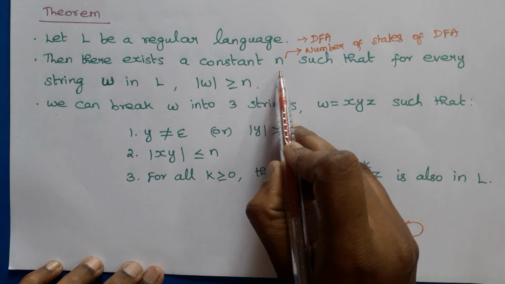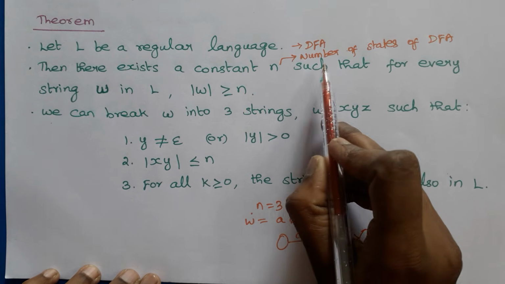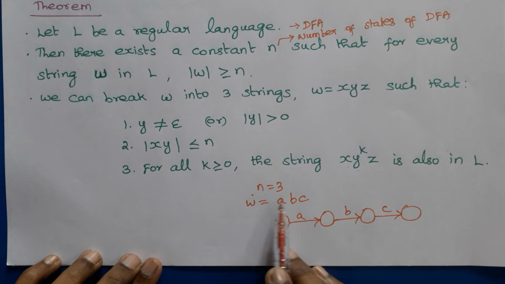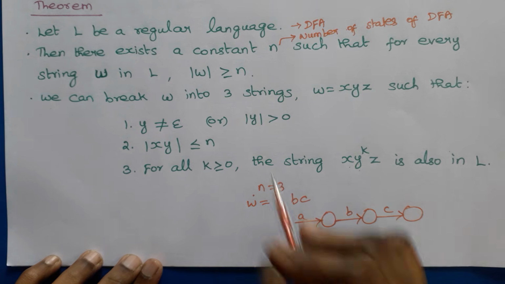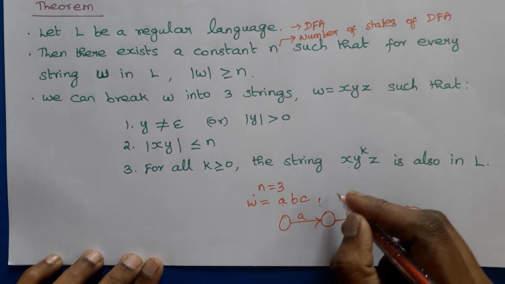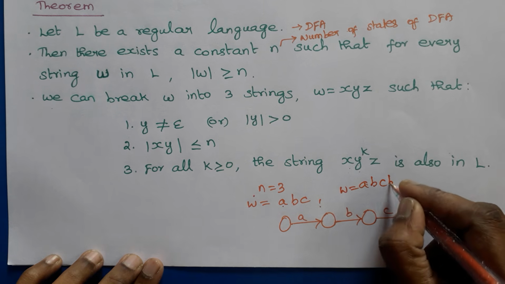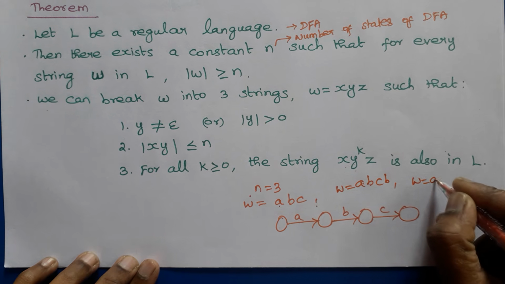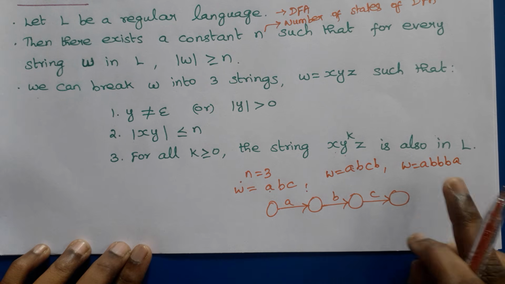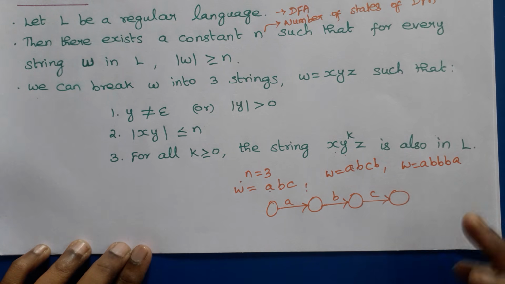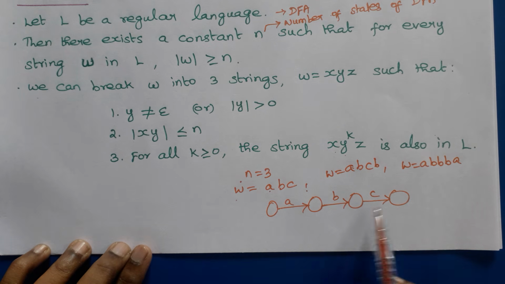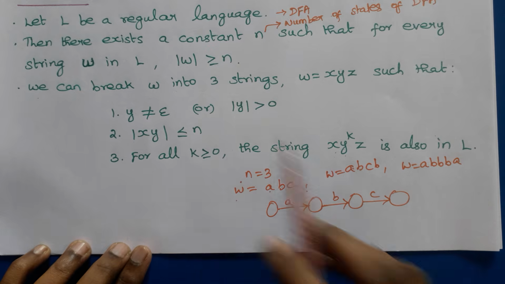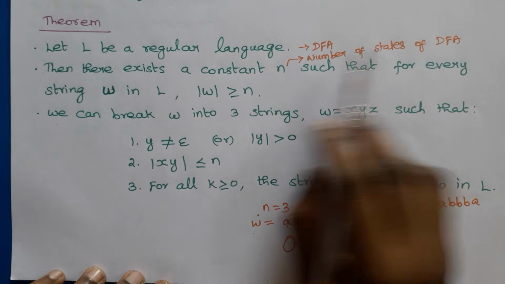But here the condition is n. The DFA will have n number of states. So n means 3, so that at least a cycle will occur, right? Because this is a minimum condition. W has length 3, but it may also be a, b, c, b, a, b, b, b, a, like that. So we cannot have n plus 1 number of states, right? Actually, if W has n symbols, then we need n plus 1 number of states. But it is not possible because here the condition is that it can have only n number of states.